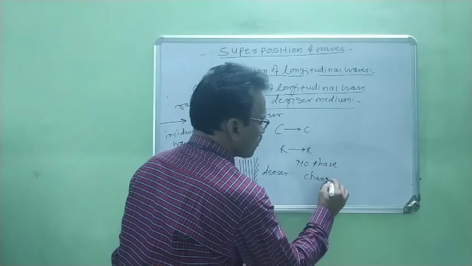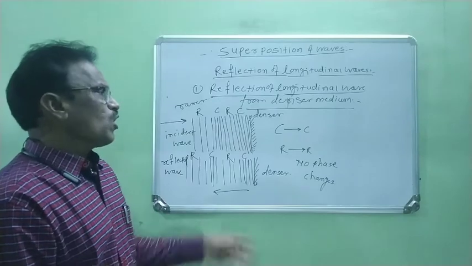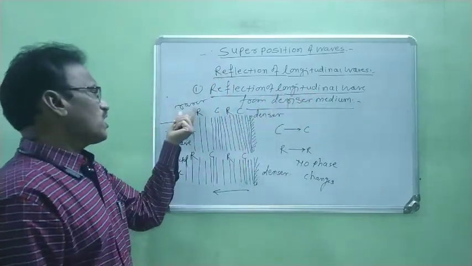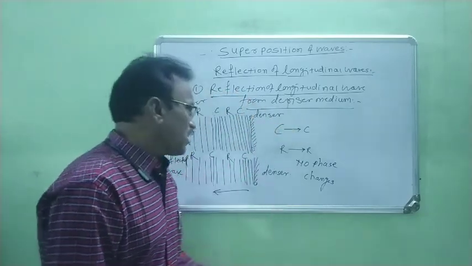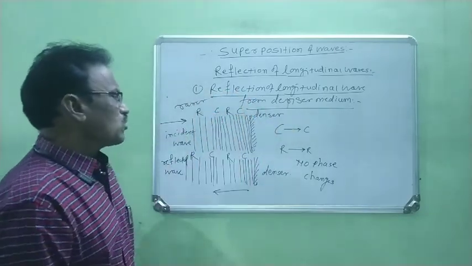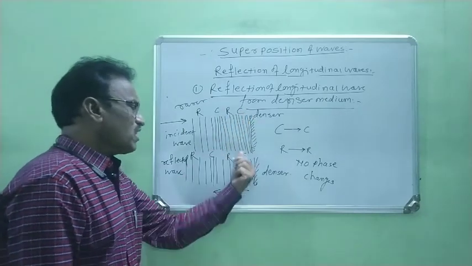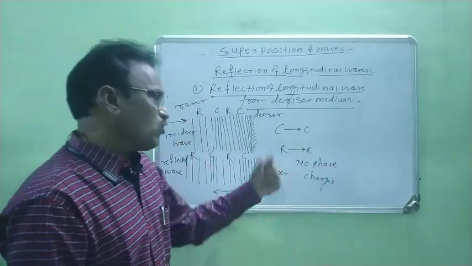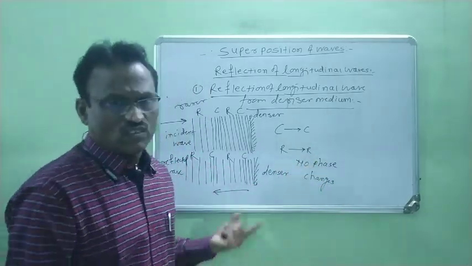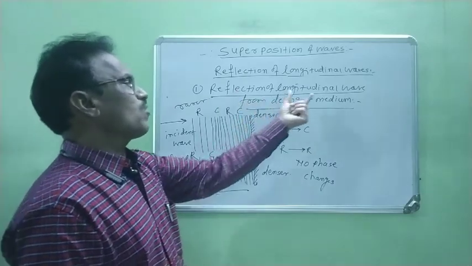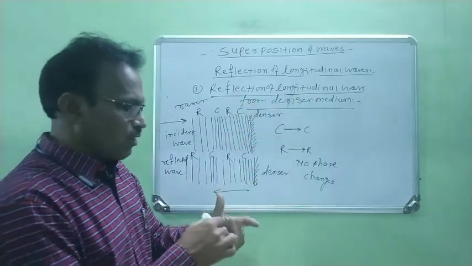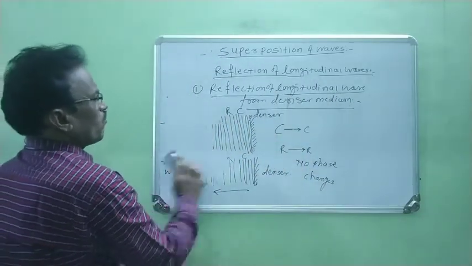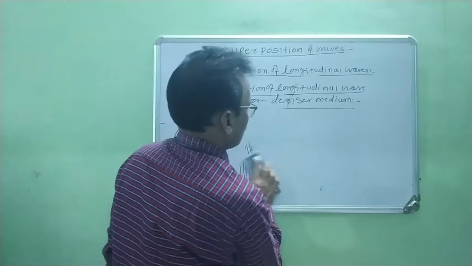No phase changes, right? In this way we study that when longitudinal waves travel from a rarer medium to the denser medium, at that time, according to Newton's third law of motion, compression is reflected as compression and rarefaction is reflected as rarefaction, and during this there is no phase change, right? Now this is the reflection of longitudinal wave from a denser medium. Okay. Now we discuss the reflection of wave from another medium.